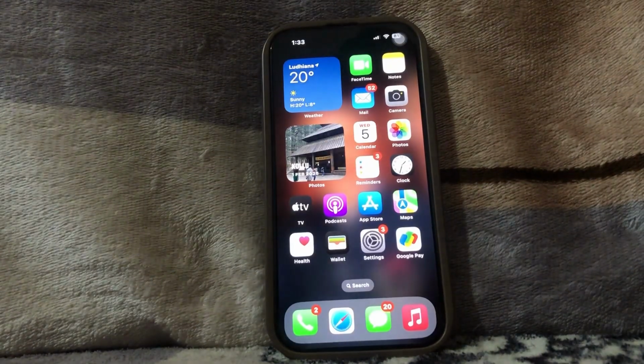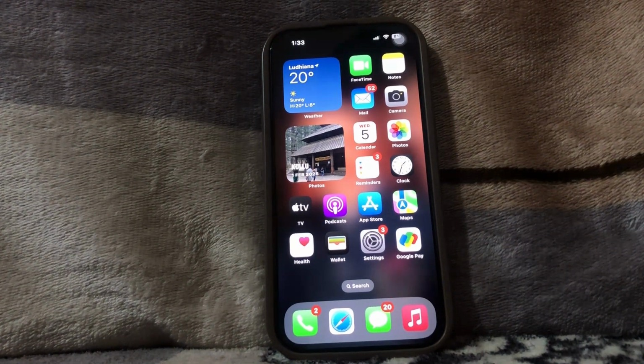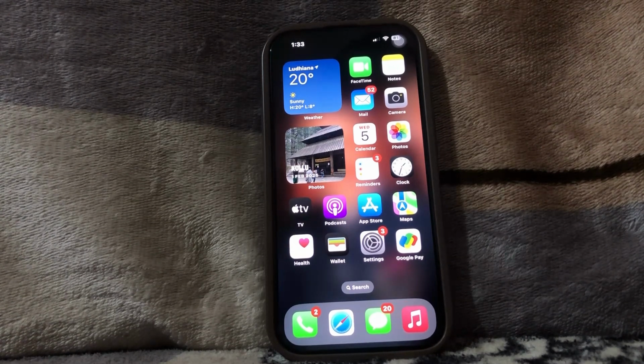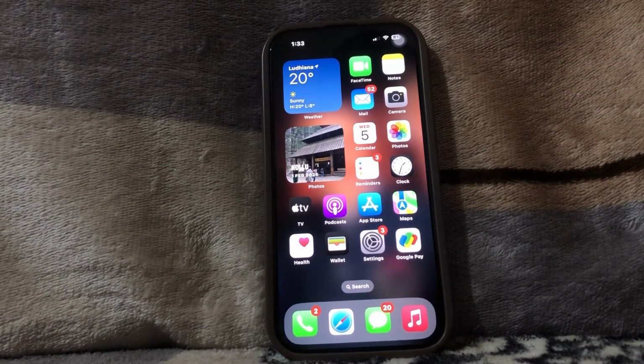Now if your phone is on ringer mode, then also your keyboard will not make any sound while typing. So I hope this is going to be informative for you and you will get the solution of your problem.